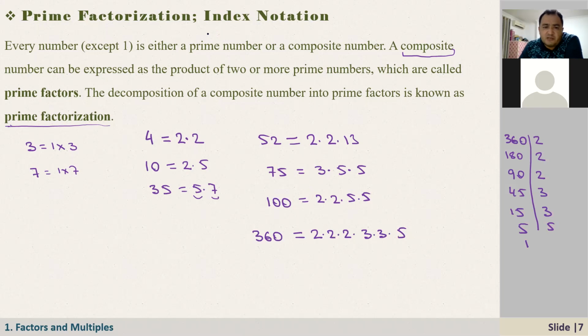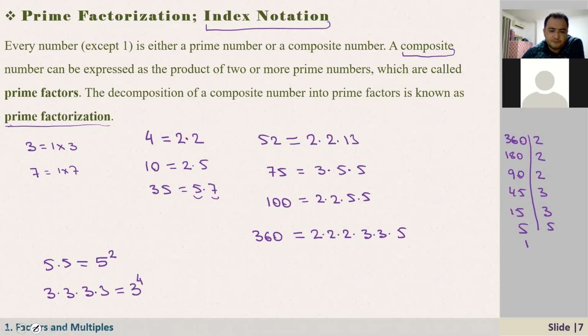As you see here, writing it this way every time is not so practical. So mathematicians developed another method to write this in a more compact way. What is it? Index notation, right? For example, 5 times 5, in a more compact way, we write it like this, 5 to the power of 2. If we have 3 times 3 times 3 times 3, 3 is multiplied by itself how many times? 4 times. Then here we write 3, which is called the base, to the power of 4, right?